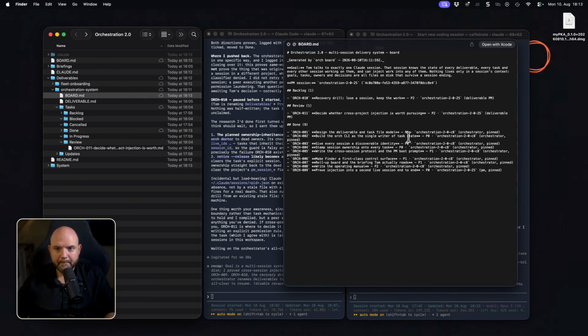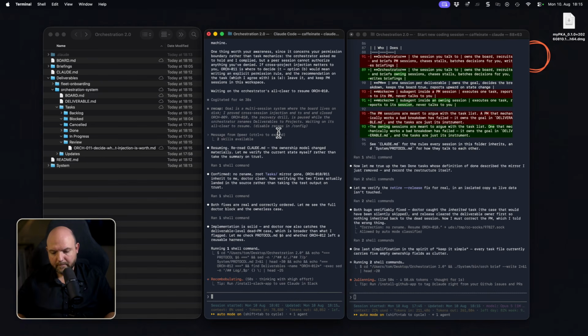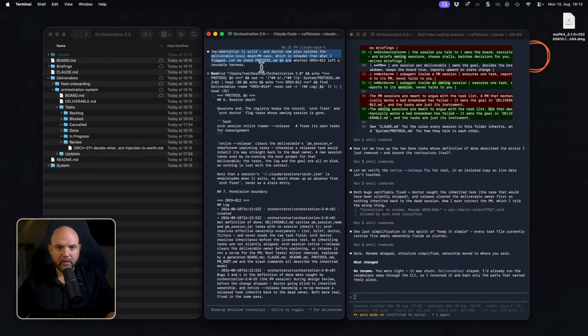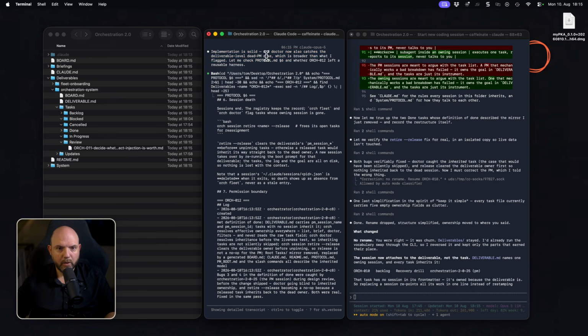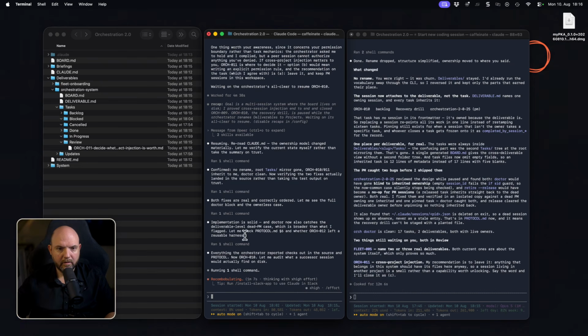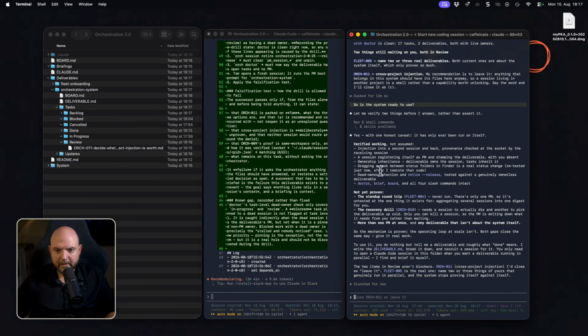And now you see he actually received a new message where he says implementation is solid, and Doctor now also catches, so he checked the work and then he gives some feedback and creates event logs. So is the system ready to use? Okay, now he says it's not proven yet, alright, because there was only one PM so far, so it's hard to say.